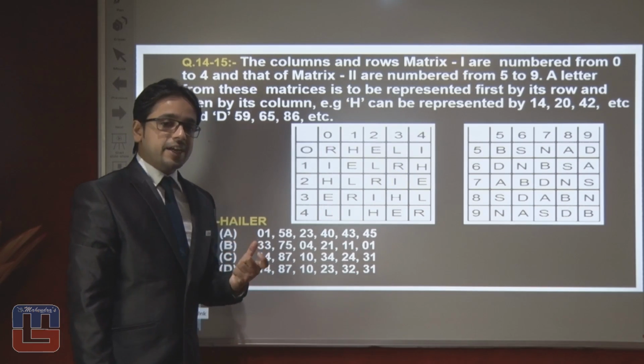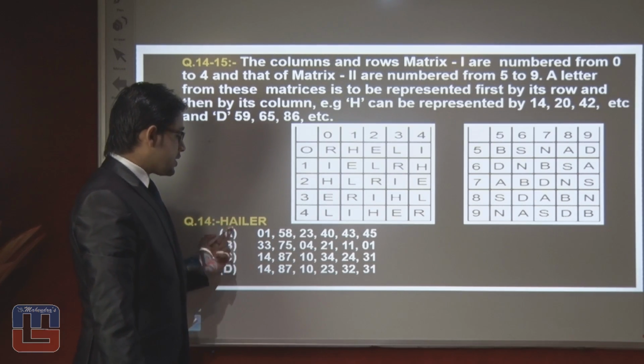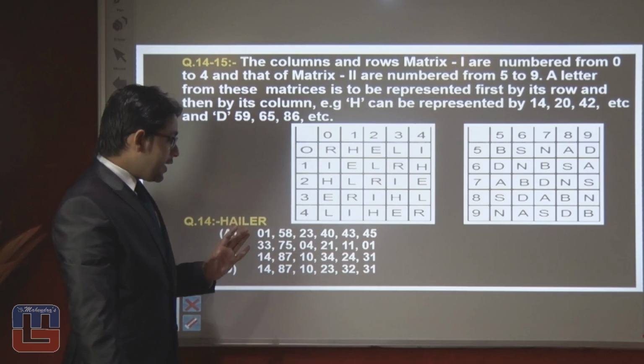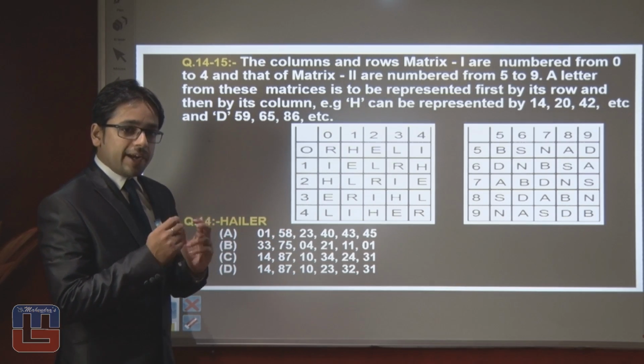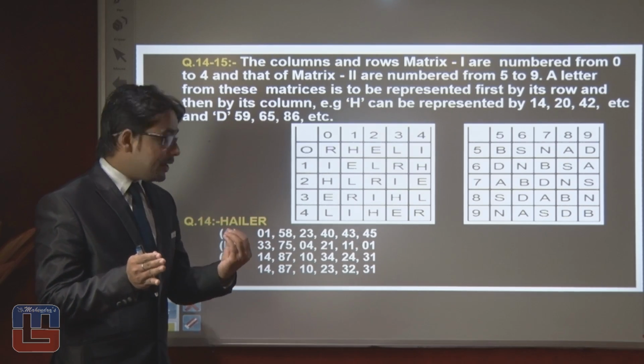Now what is the right method to solve this question? You can see here, the examiner wants to know the correct combination of code of HILLER. First try to eliminate with the elimination method, that is, find the two numbers where the difference is minimum.